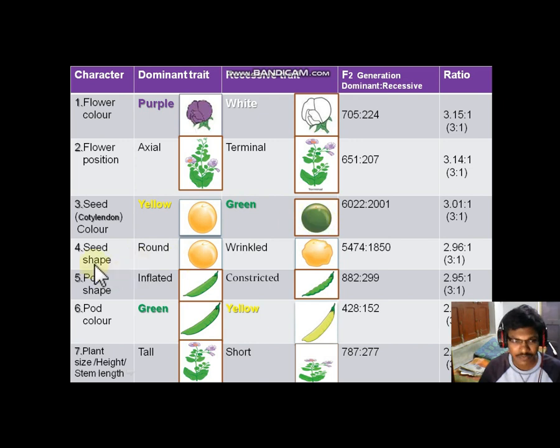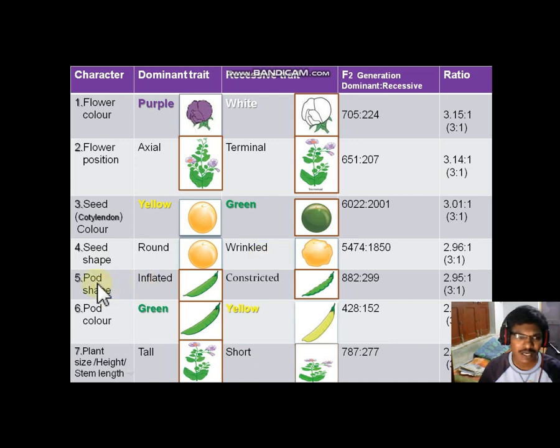The fourth character is the shape of the seed. If it is round, that is a dominant character. If it is wrinkled, with a rippled surface, that is a recessive character.